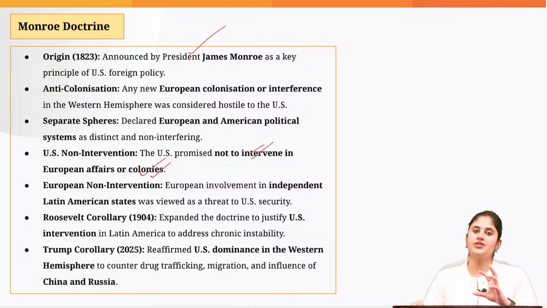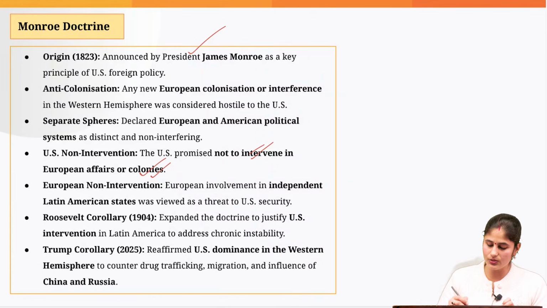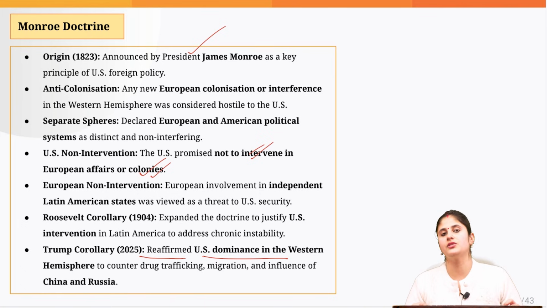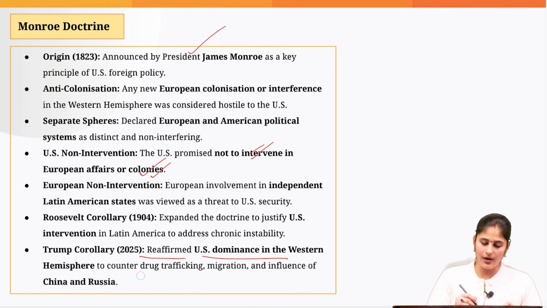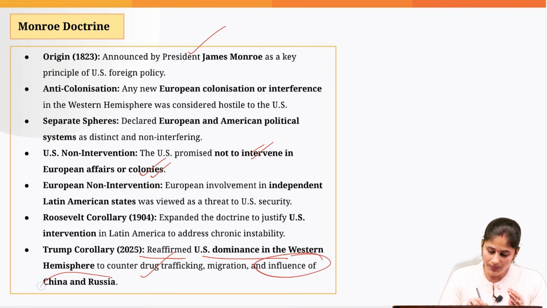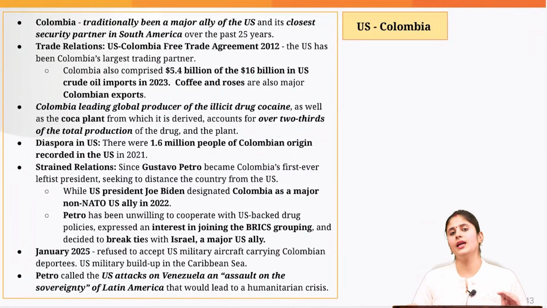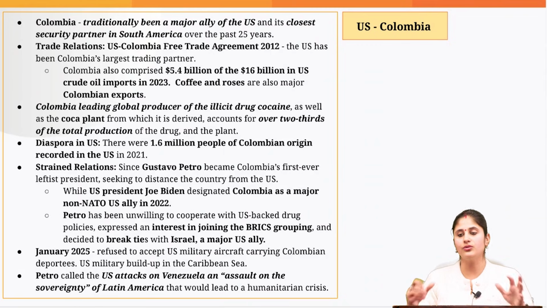And now when it comes to Trump, he is also taking reference to this particular doctrine. By referring to this doctrine, he is reaffirming US dominance in this Western Hemisphere region, and he has waged a war against drug trafficking. He is taking adequate measures to stop illegal immigration into the US from countries like Mexico. And the steps of the US administration are also trying to curb the influence of China and Russia when it comes to the Latin American countries, because certain Latin American countries have tilted more towards Russia and China. So that is the reason Trump has stated that he would be taking adequate measures against such Latin American countries so that he can establish US influence in the Western Hemisphere region again.